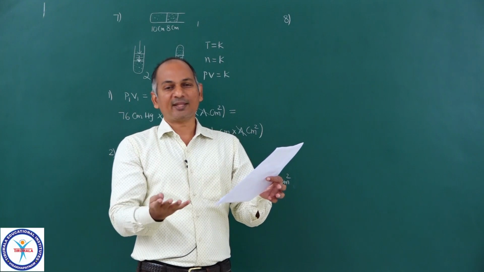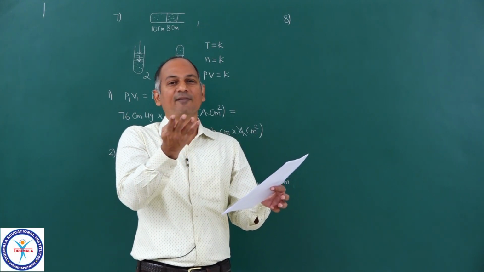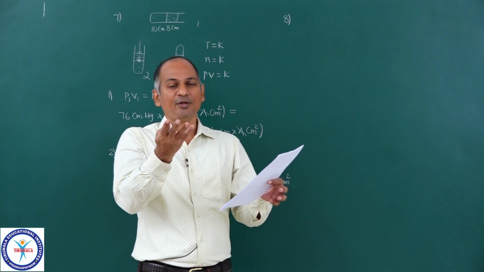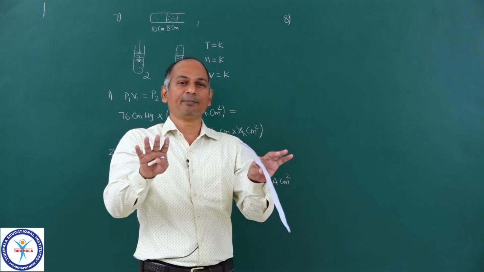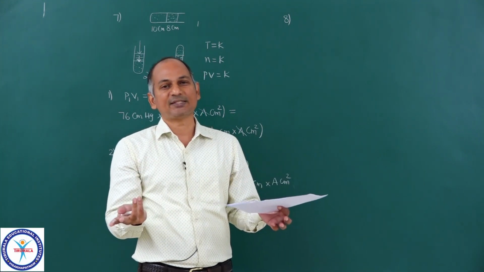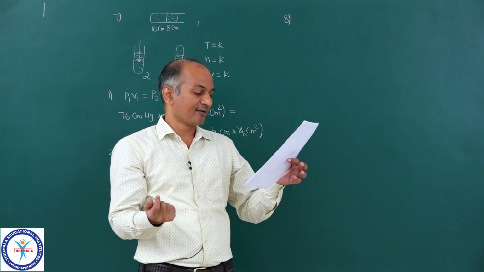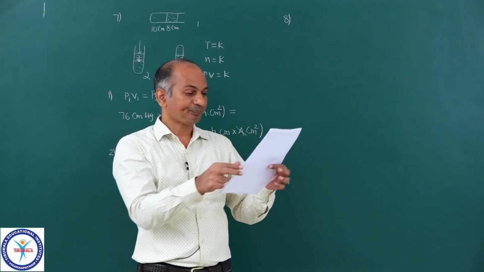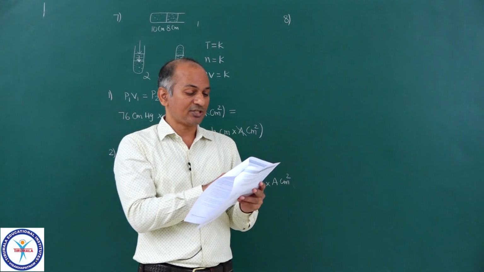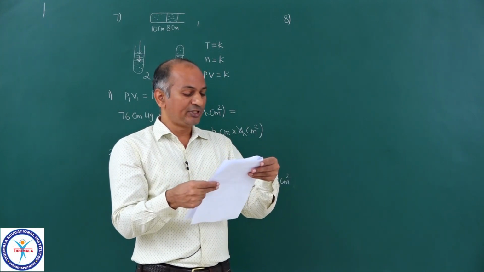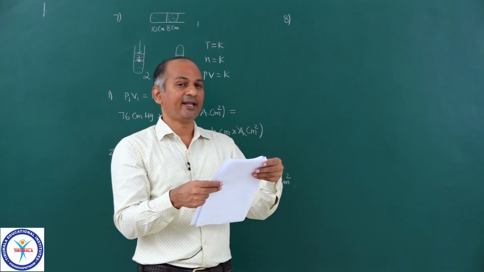When you heat the gas, its pressure increases, the mercury level rises, and you have already filled the mercury to the brim of the vessel. So obviously it spills. Then he is asking what is the final temperature, the temperature to which you have heated that ideal gas.